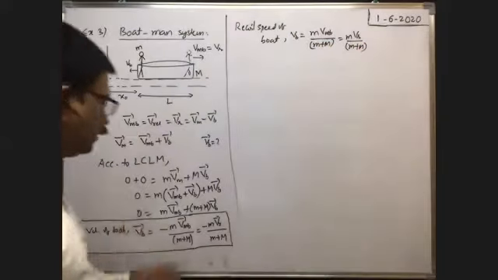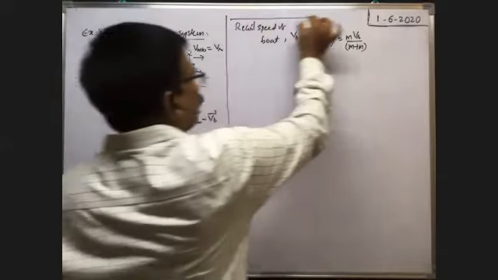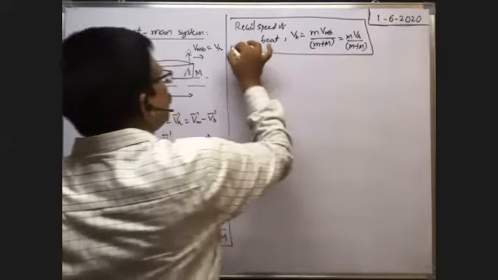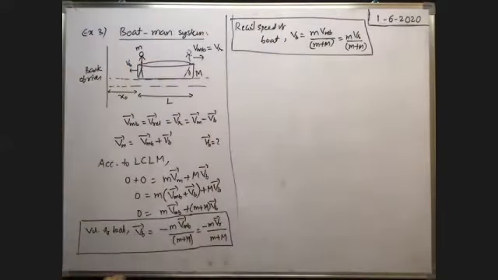So this is the formula for the recoil speed of the boat. The boat moves in the backward direction.